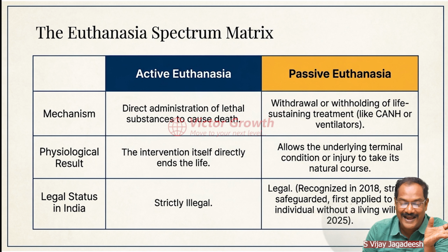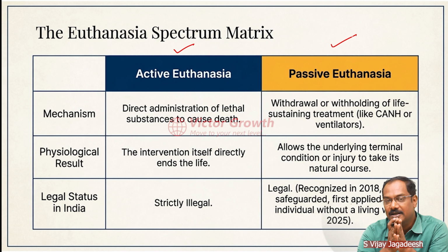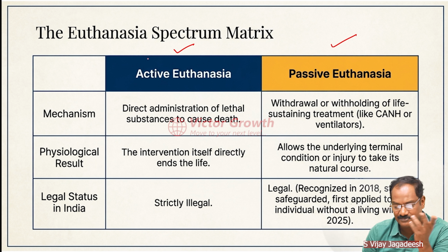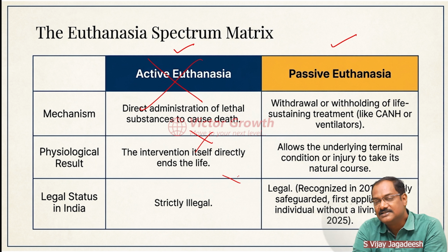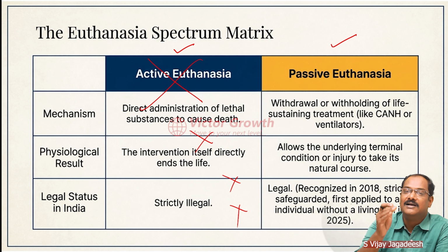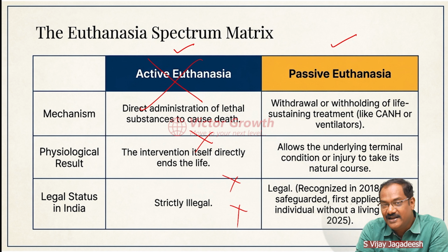What is the difference between active euthanasia and passive euthanasia? Active euthanasia is like capital punishment. You are injecting poison or some kind of medicine which can cause death to a person. That is known as active euthanasia. That is not allowed in India, in whatever circumstances. India does not allow active euthanasia. Passive euthanasia we are allowing, but that also by a certain procedure, including the living will.